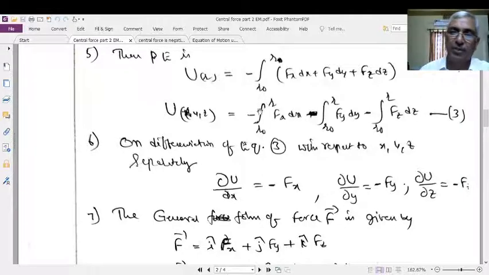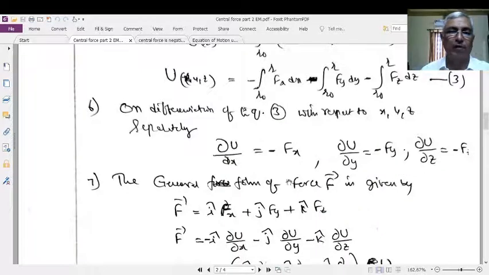Differentiation is the inverse process of integration. Therefore, differentiation and integration will nullify and you will get only the negative symbol and Fx here. What is the differentiation here? Differential of r0 to r dx will be cancelled by dou x. Therefore, what will remain? You will get minus Fx. Similarly, when differentiated with respect to y, dou U by dou y is equal to minus Fy. And when differentiated with respect to z, dou U by dou z is equal to minus Fz.